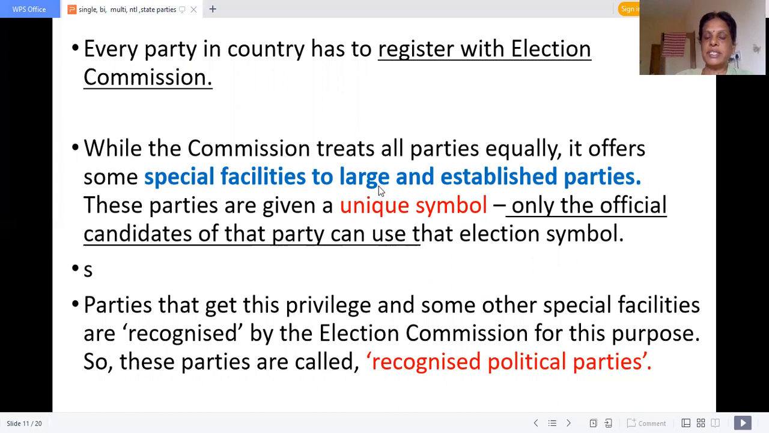So these special facilities will be given only to large and established parties. Parties that get these privileges and some other special facilities are recognized by the Election Commission for this purpose. So these parties are called recognized political parties. To give special facilities to large and established parties, the Election Commission will recognize some political parties. Those parties are called recognized political parties.